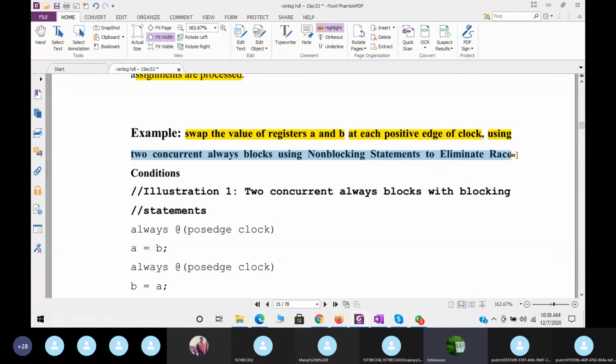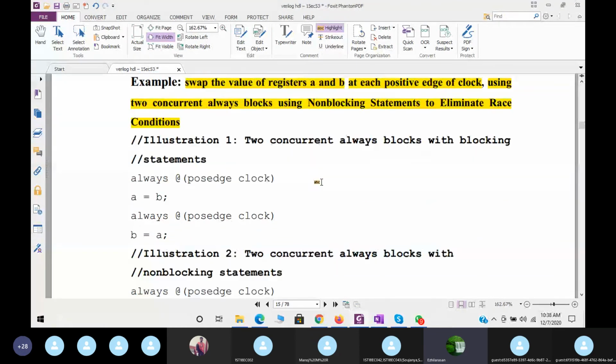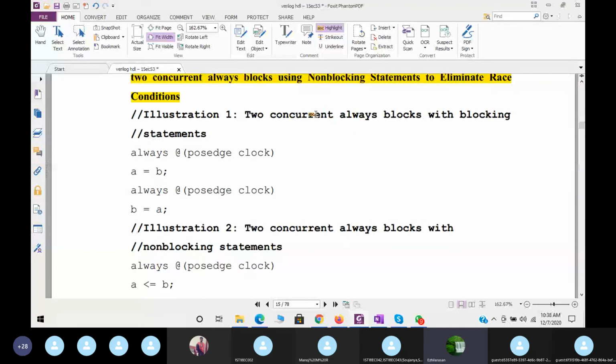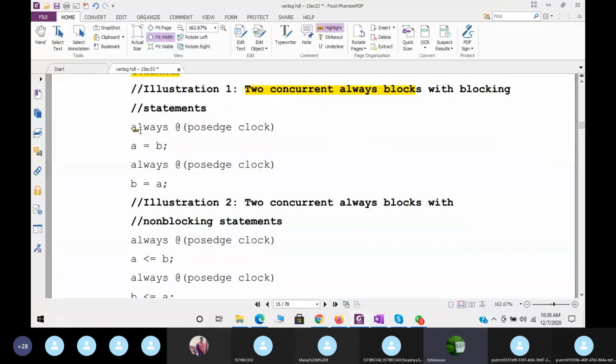First illustration, let us say 2 concurrent always blocks with blocking statements. Always at positive edge of clock A equal to B. Always at positive edge of clock B equal to A. Now how will this execute?